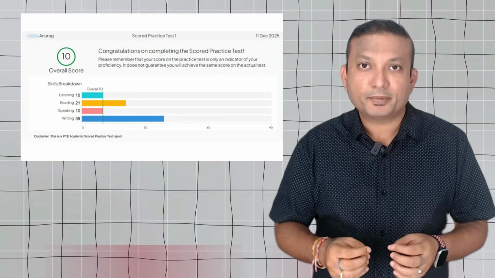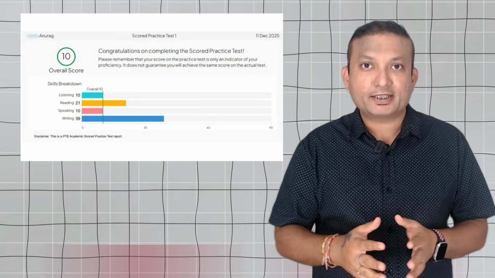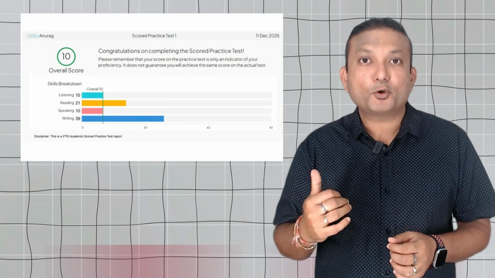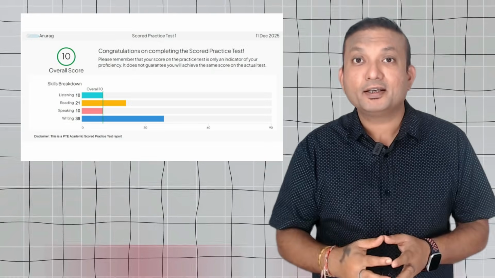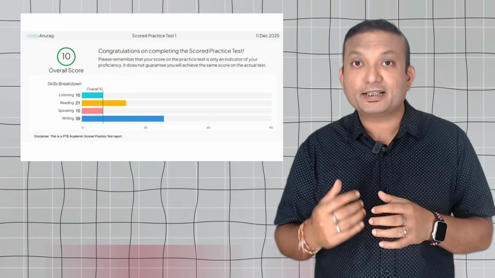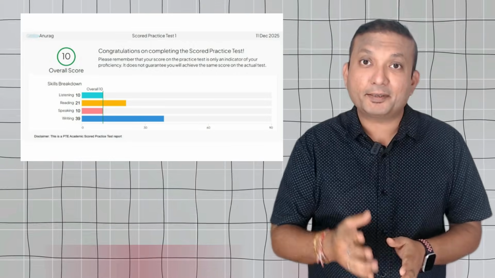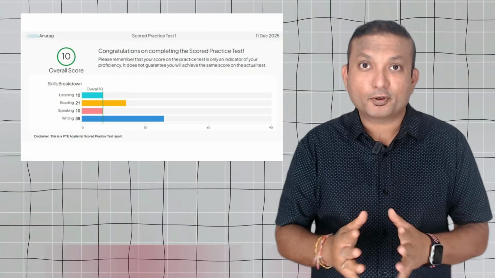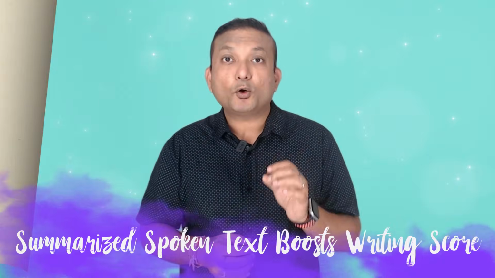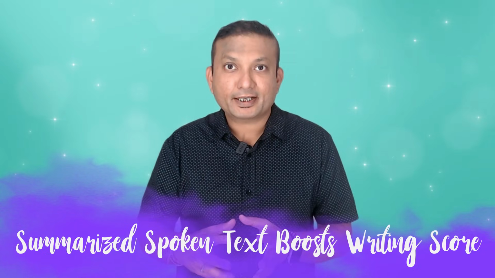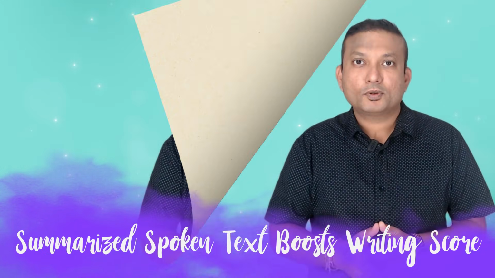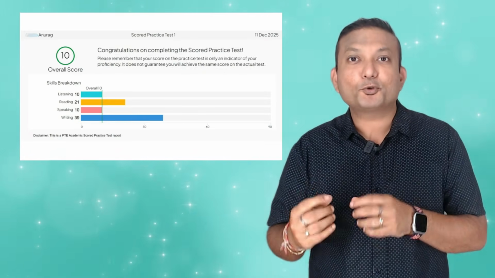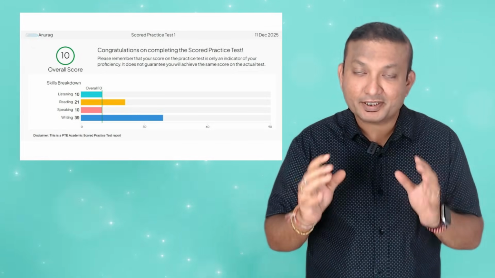Look at the latest experiment that I did with the official Pearson mock test. I only attempted the PTE Summarize written text questions, and the marks that I got for the reading module is 21 points, and in the writing module it is even more surprising. I got 39 points just by attempting 2 of the Summarize written text questions. That means I got a full score for reading and full score for writing. So that also means that the impact of Summarize written text on the writing part is increasing. Once you cover those 5 to 6 mistakes that I'm going to share in this video, then this type of score boost to your reading and writing scores is guaranteed.